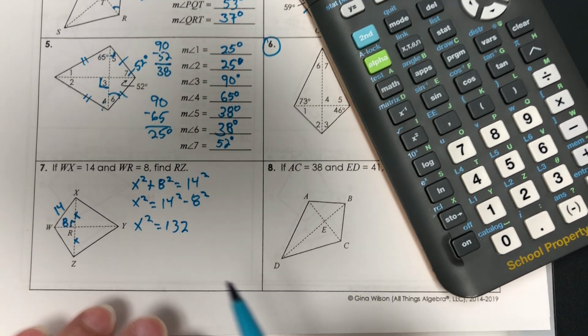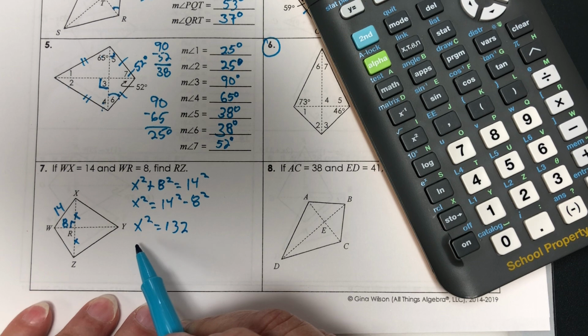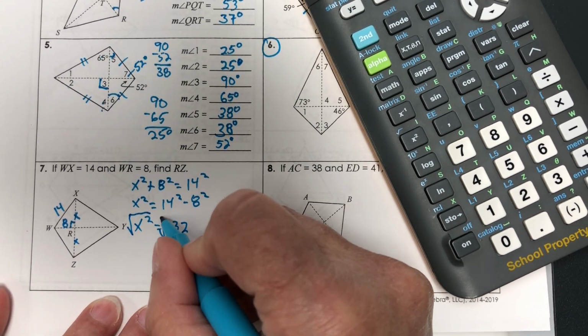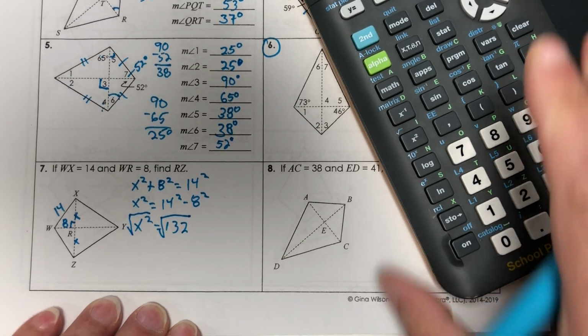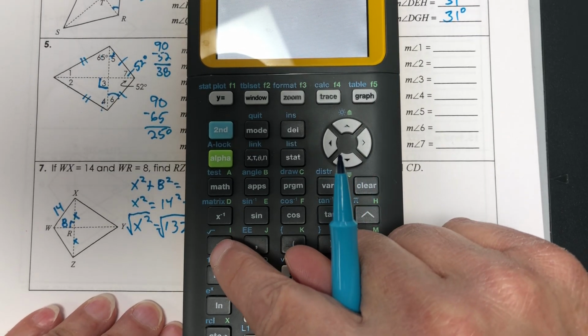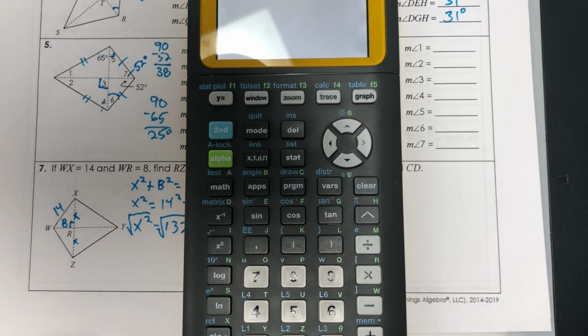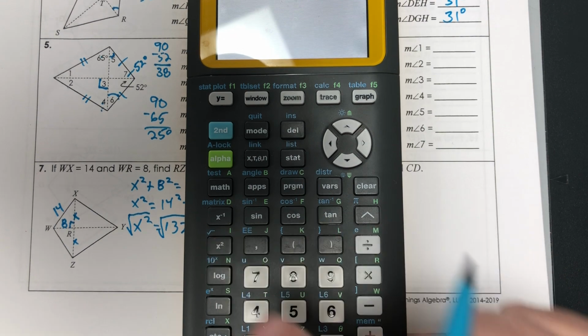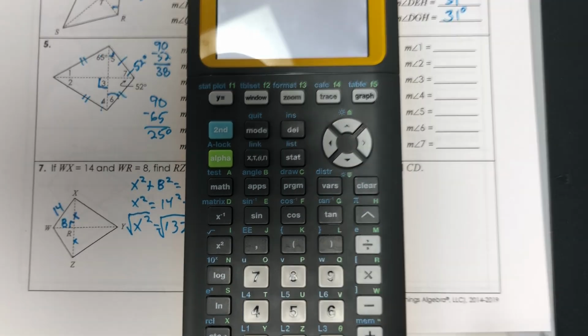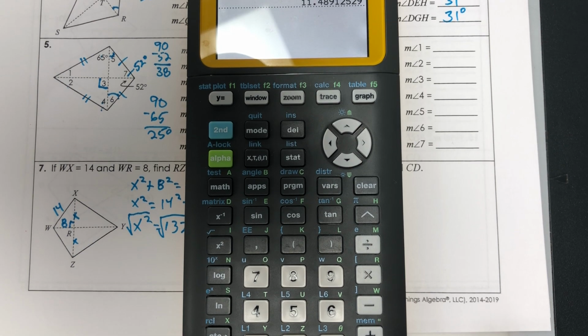So x squared equals 132. To undo the square, the inverse of square, remember, is the square root. I have to take the square root of both sides. On your phones, if you turn your phone sideways, it should give you a scientific calculator. So I'm going to take the square root of 132.